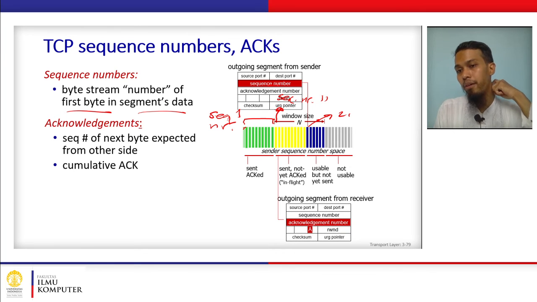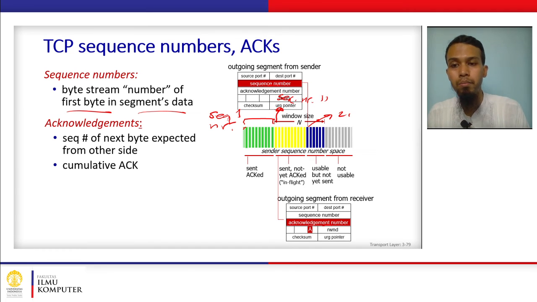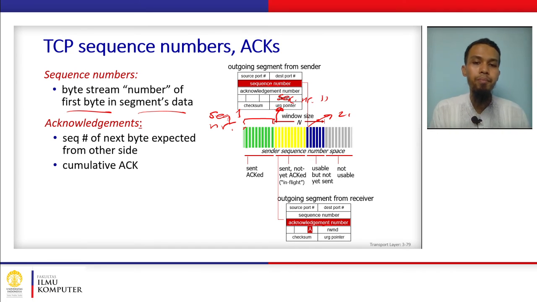Now we have the acknowledgement number. Okay, so besides the sequence number, we have the acknowledgement number. What is the acknowledgement number? Basically, the acknowledgement number is the next sequence number that is expected from the other side. Okay, so we will see this. It is easier to understand by example, but let me give you a simple explanation. So let's say this is the first segment sent by the sender. The sequence number is 1, and it knows that the